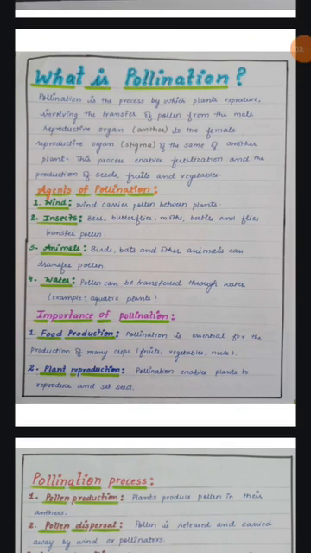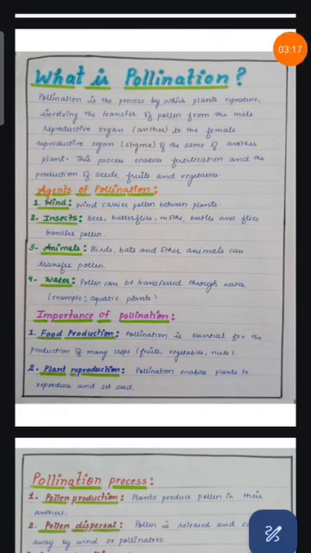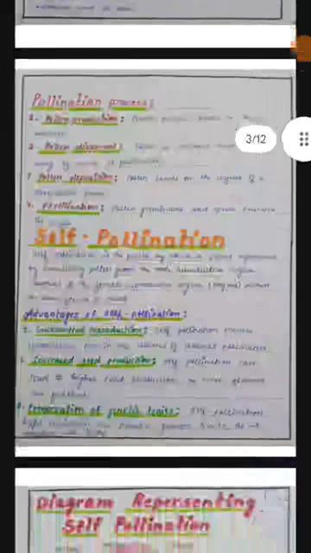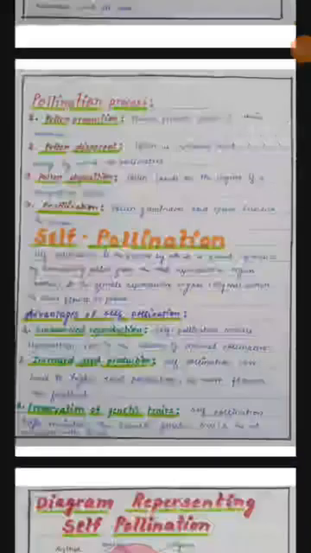So, the importance of pollination. The importance of pollination is, first, for food production, and second, for plant reproduction. Now, what is the pollination process? There are four steps involved in the pollination process. First, production of pollen. Second, dispersal of pollen. Third, deposition of pollen, and fourth is fertilization. By involving these four steps, pollination occurs.